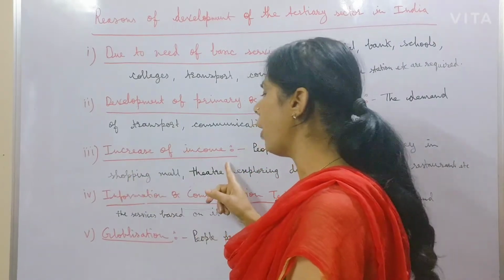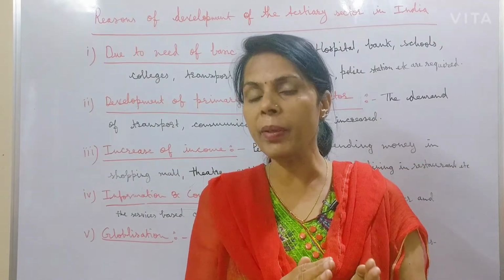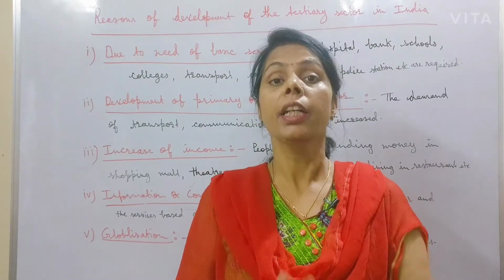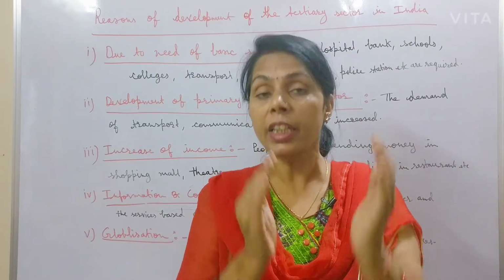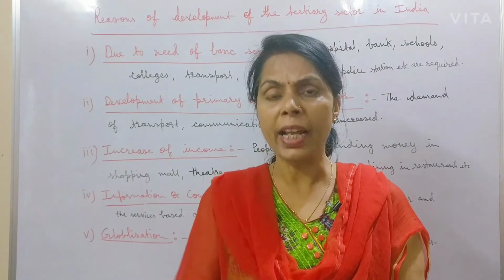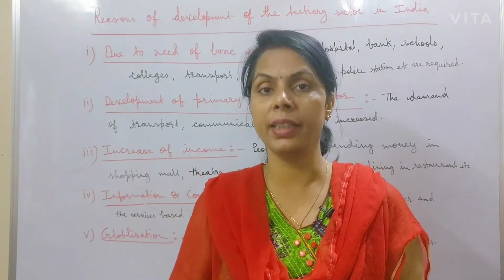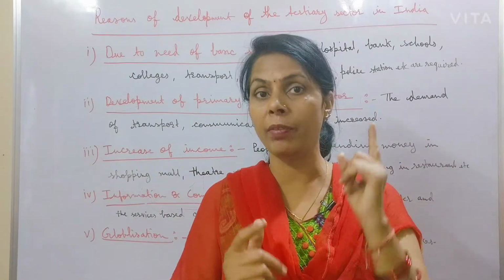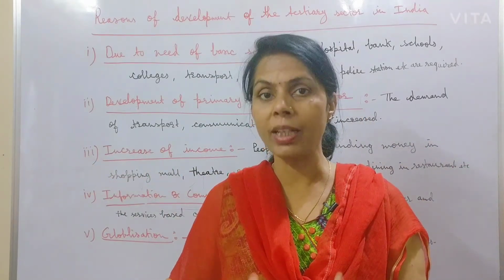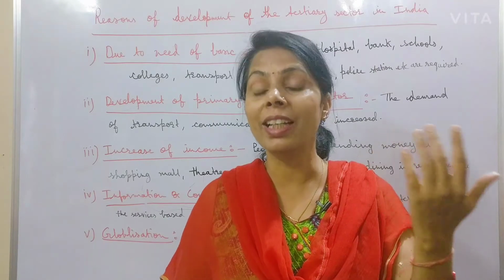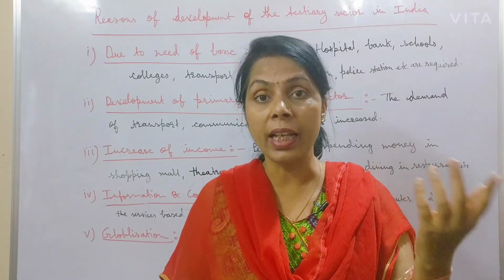Then increase of income. Many people work in the tertiary sector, and in the tertiary sector income is almost 10%, 20% more than in the primary and secondary sector. You can see the difference between the earning of a farmer and a person who is working in an MNC, a multinational company.